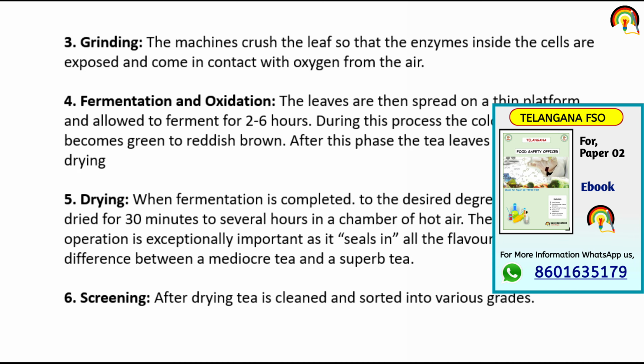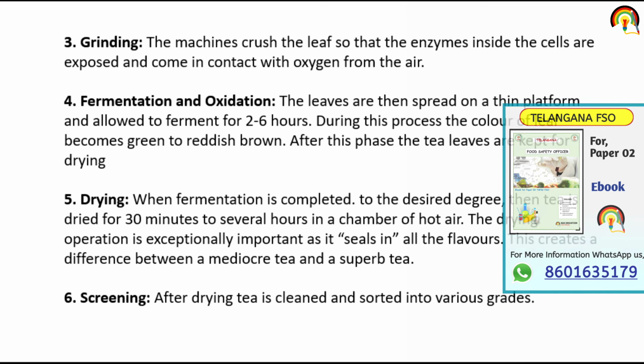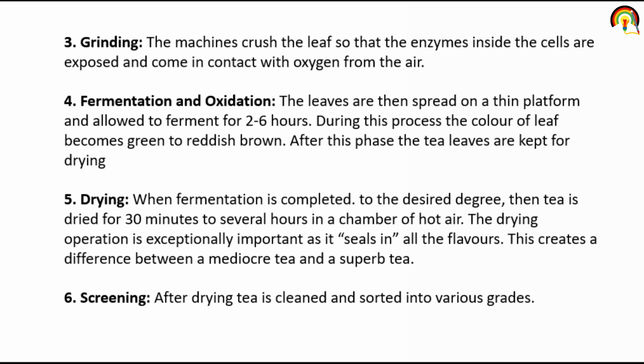Next one is the grinding process. What we do in grinding is crush the tea leaf so that the enzymes inside the cells are exposed and they become active. Next one is fermentation and oxidation, in which leaves are spread on a thin platform and allowed to ferment for 2 to 6 hours. Next one is the drying process, in which we dry the fermented material in a chamber of hot air, and the drying operation is exceptionally important as it seals all the flavor.